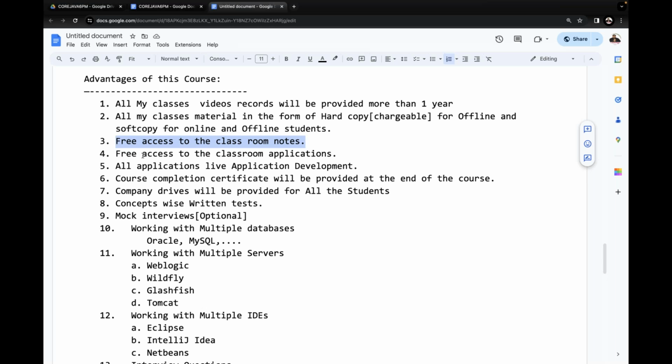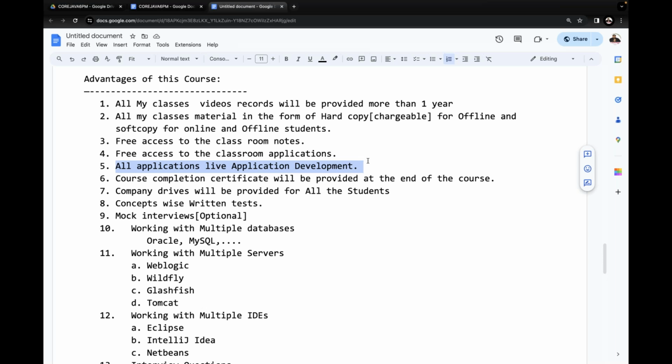Right, sir. Free access to the classroom applications. Whatever programs I prepare inside the class, I will maintain that copy in the same classroom notes document. There we can get it clearly. No need to worry about it. All applications are live application development. This is important. For every project, every example and every application, I will take the requirements in front of you. I will type the programs in front of you and I will show the execution in front of you clearly.